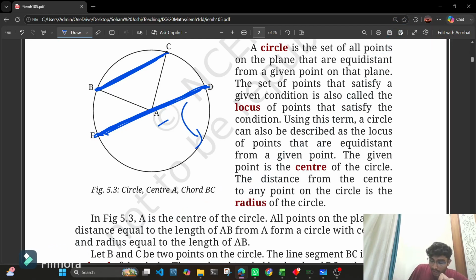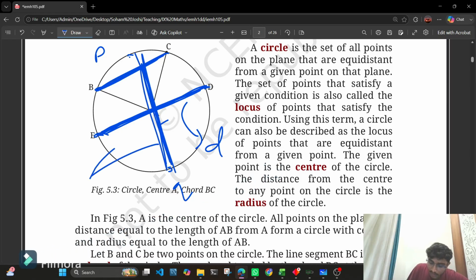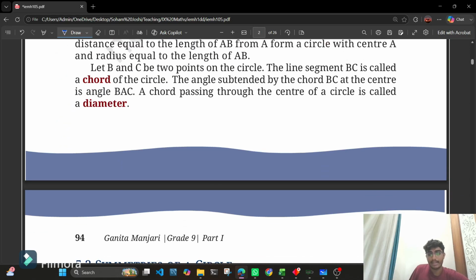Then this chord is called the diameter of the circle, that is denoted by small d. You can say that अभी E और D ही क्यों, यहाँ पे कोई और पढ़ लेते हैं, ठीक है, ले लो. If we take this point P and Q, if this passes through the center, then this is also a chord, and this can be interpreted as diameter only. So that is not a problem.